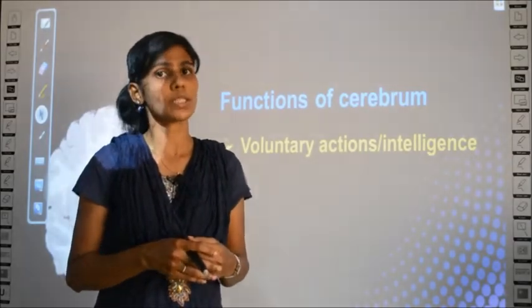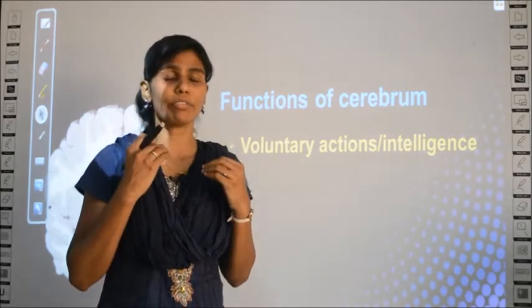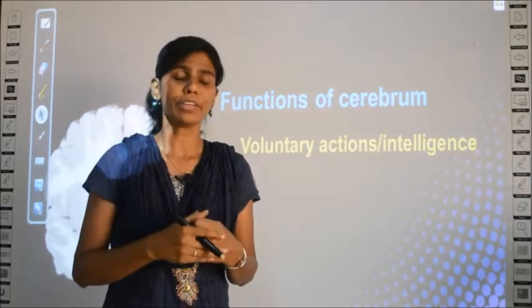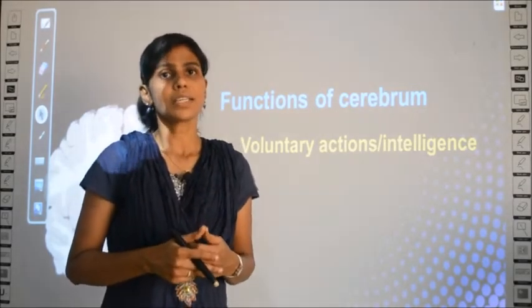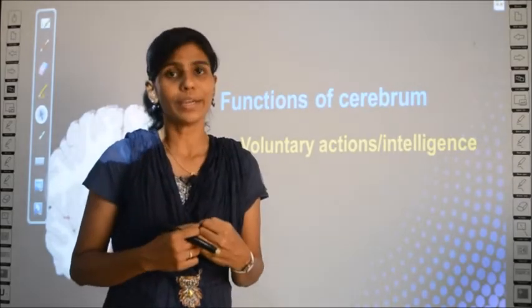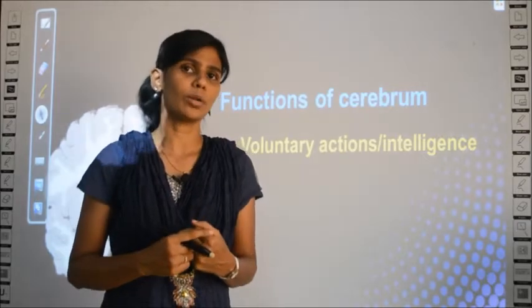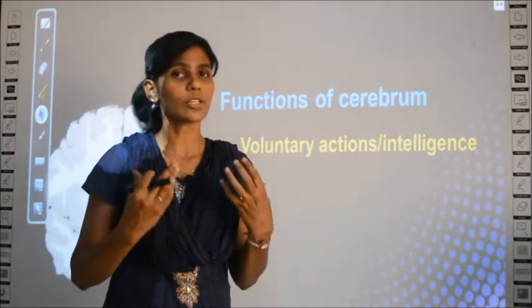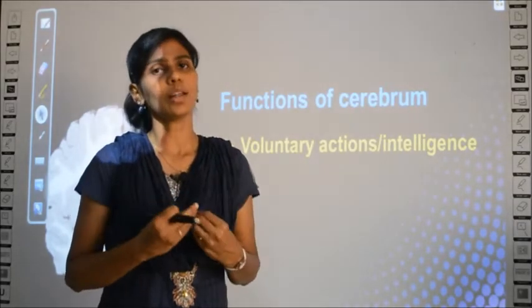But some actions are involuntary. What are involuntary actions? Like winking of the eye. Even if I plan not to wink my eye, after a few seconds I wink my eye, right? Similarly, the heartbeat is involuntary. I cannot instruct my heart when to beat and when not to beat, right? It is all involuntary action. Blood circulation, again, is involuntary action.